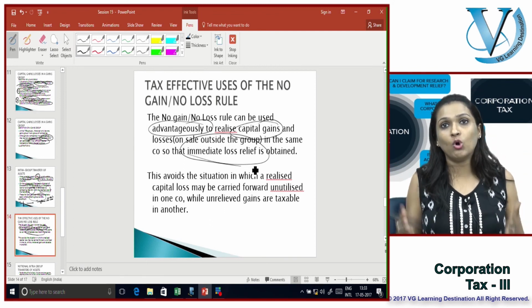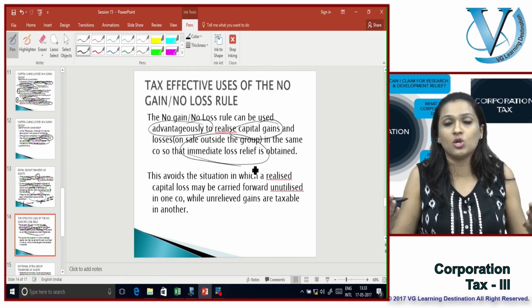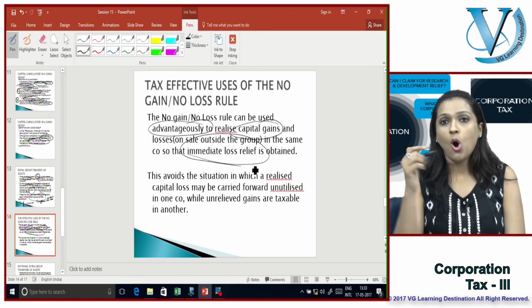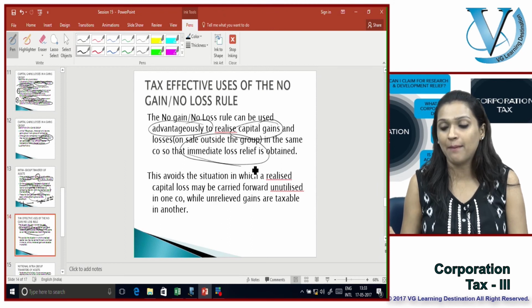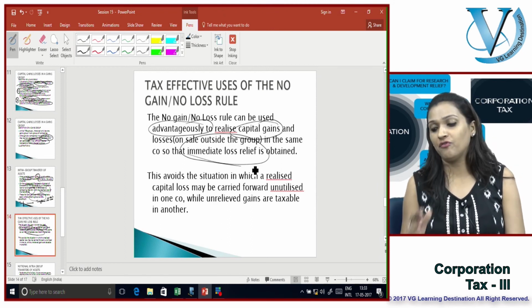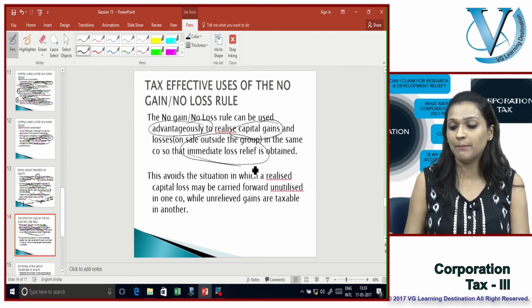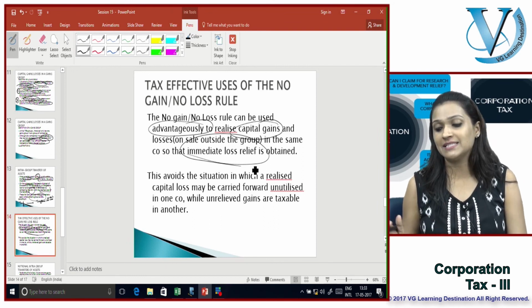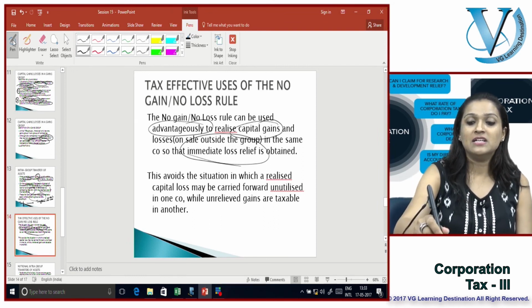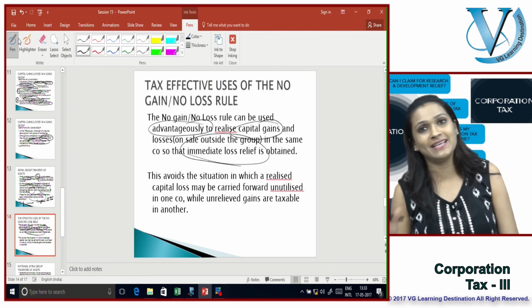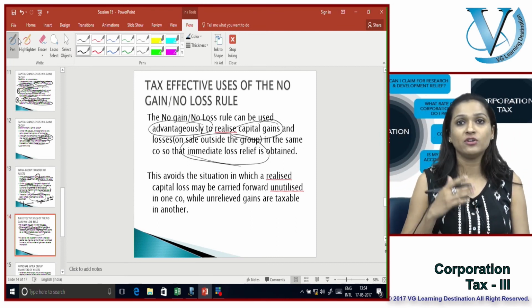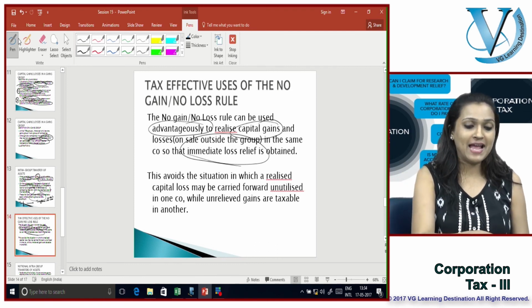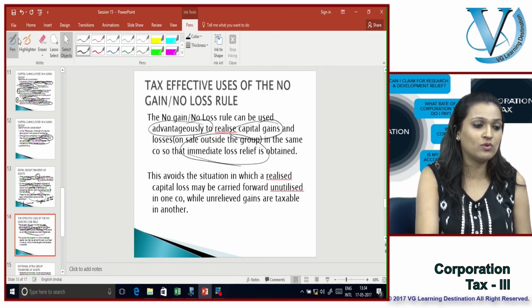Also, this avoids the situation in which a realized capital loss may be carried forward unutilized in one company, where unrelieved gains are taxable in another. So very simply, if one has gains and one has unrelieved losses, you can set them off without having to carry them forward to the next year. In the very same year itself, you can